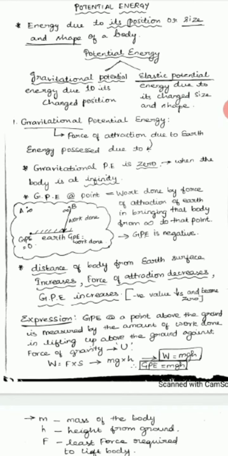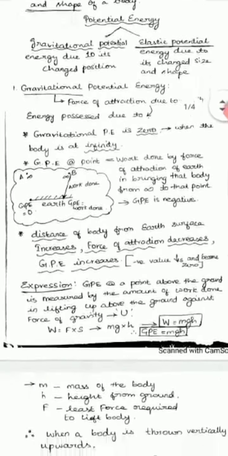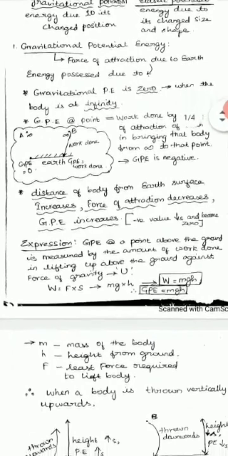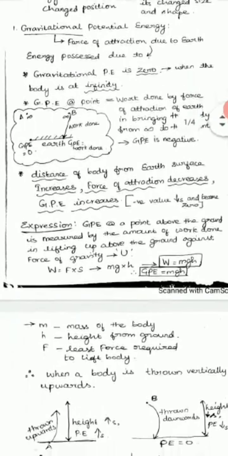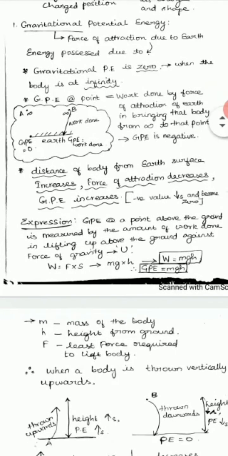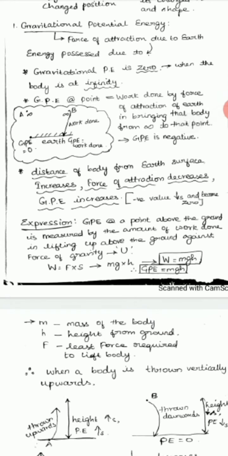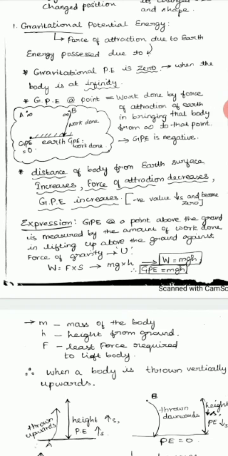So how is it expressed? Actually, the gravitational potential energy of a body at a height above the ground is measured by the amount of work done in lifting it up above the ground against the force of gravity. So if you want to calculate the gravitational potential energy of an object at a certain height above the ground, say you are at the bottom and you are bringing a ball to a table height, that gravitational potential energy you are going to measure. Here they are telling that it is the work done in lifting up above the ground against the force of gravity.